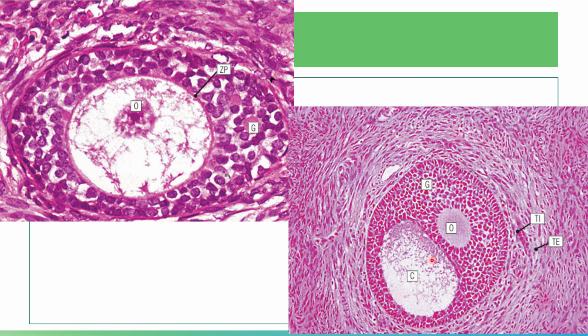And there is a condensation of stromal cells around the follicle, forming your theca interna layer, and then an outer layer, which is your theca externa. The cells here are spindle-shaped cells.